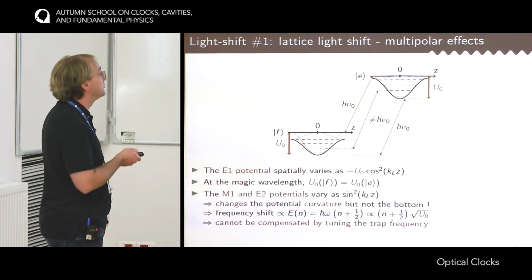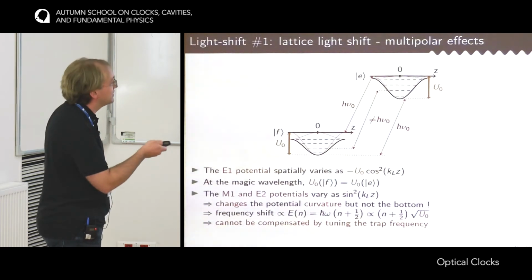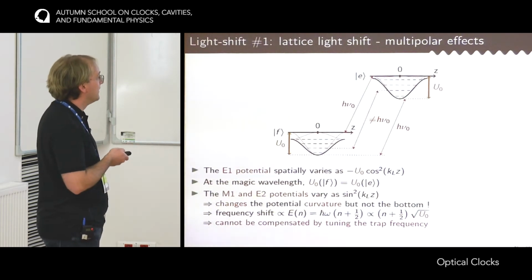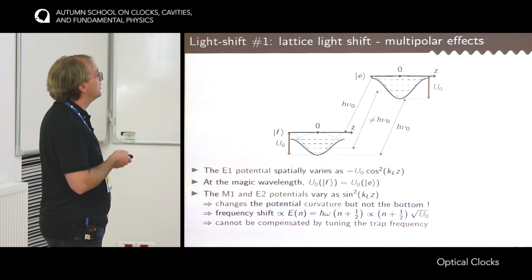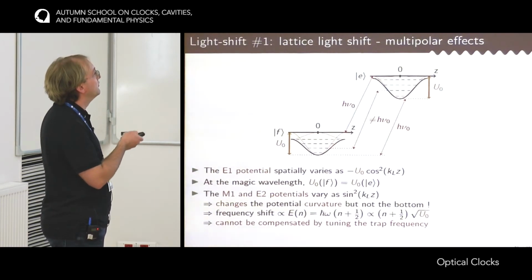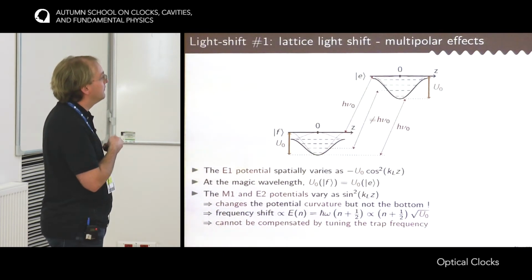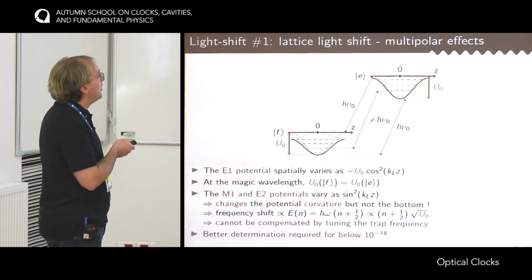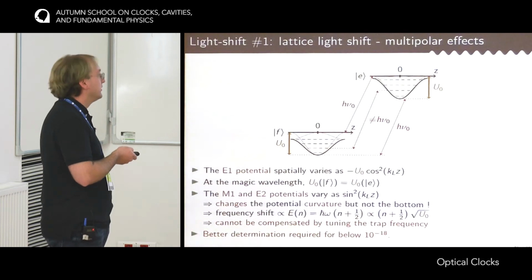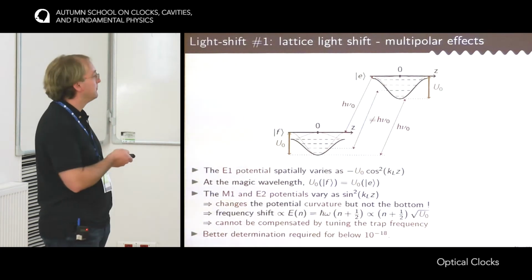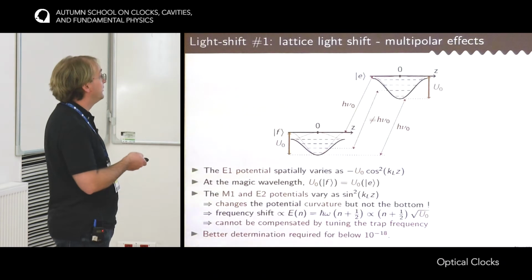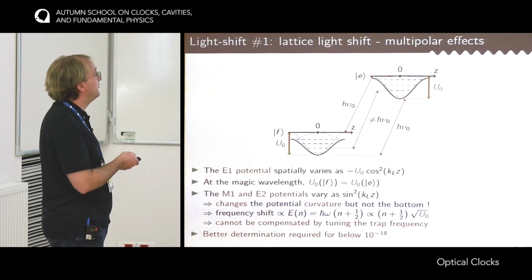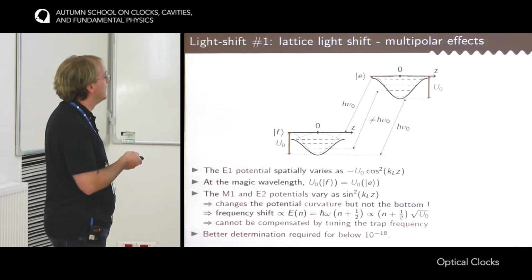The second one is that it depends strongly on the temperature of the atom, so if the temperature changes, then this effect might change. And finally, it's not possible to compensate it by tuning the trap frequency, because if you change the trap depth here for one of the states, then you would not induce the same shift on all the levels. So this effect is quite small. It's okay for 10 to the minus 18, but if you want to go better than 10 to the minus 18, it's required to very precisely estimate this effect.